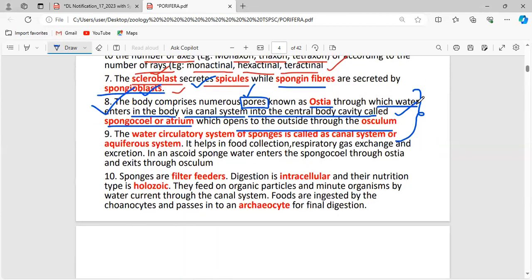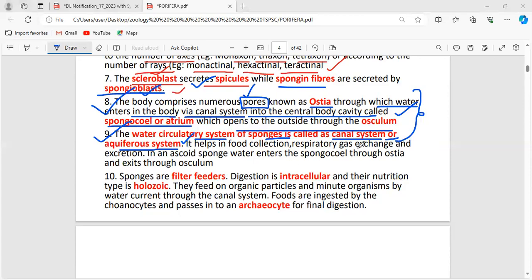And that is what is explained in this point. Now, the water circulatory system of sponges is called the canal system or the aquiferous system. See, the water is taken inside the body of the sponges, and the water is used for all the internal body functions. Whatever the function, water is essentially needed. Now, the water is sent out via the osculum. This water circulation inside the body of the sponges is regulated by the canal system, which is also called the aquiferous system.